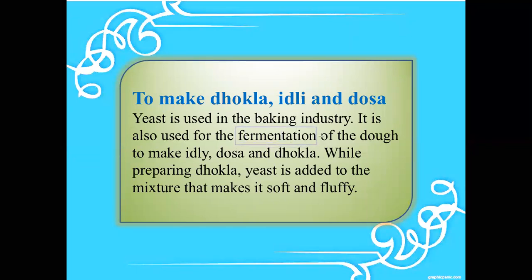The fermentation of a dough is used to make idli, dosa, dhokla, different kinds of examples. While preparing dhokla, yeast is added to the mixture to make it soft and fluffy. Already you know, air spaces form in between, so it converts into a soft and fluffy nature.